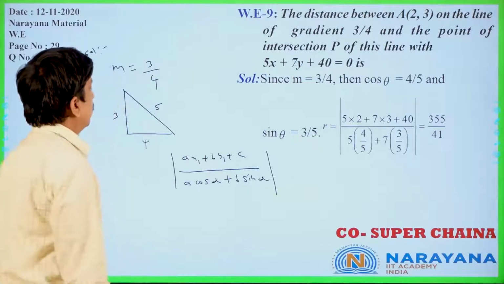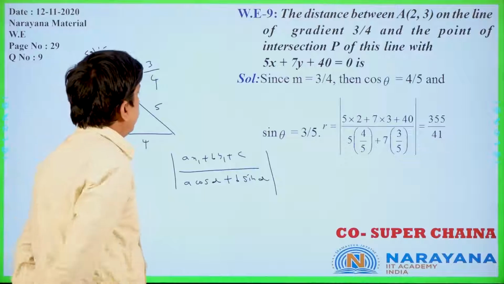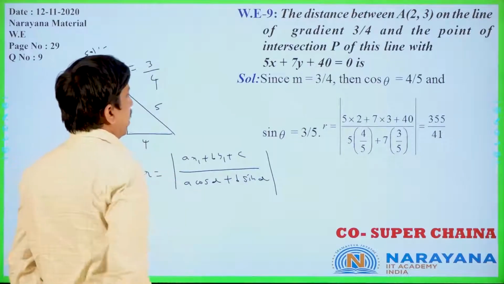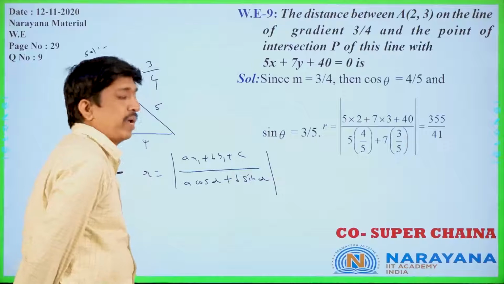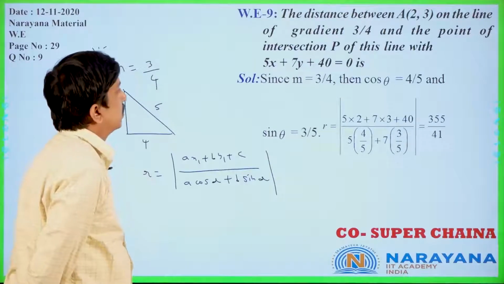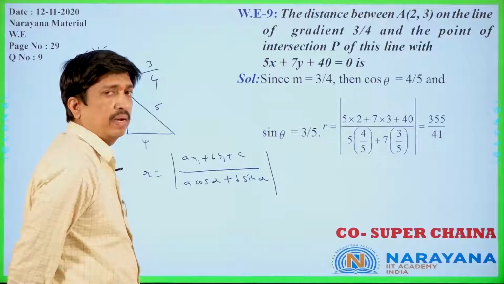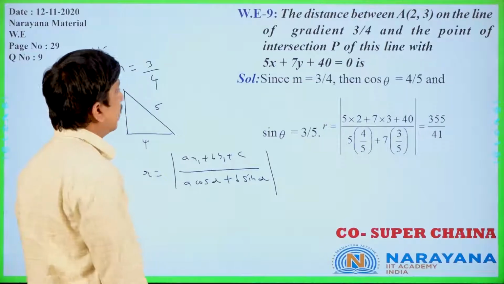Is it clear or not? So R is equal to AX1 plus BY1 plus C by A cos alpha plus B sin alpha. The formula is this only. Based on that only you will get the answer. Is it clear? Let us move to the next question.